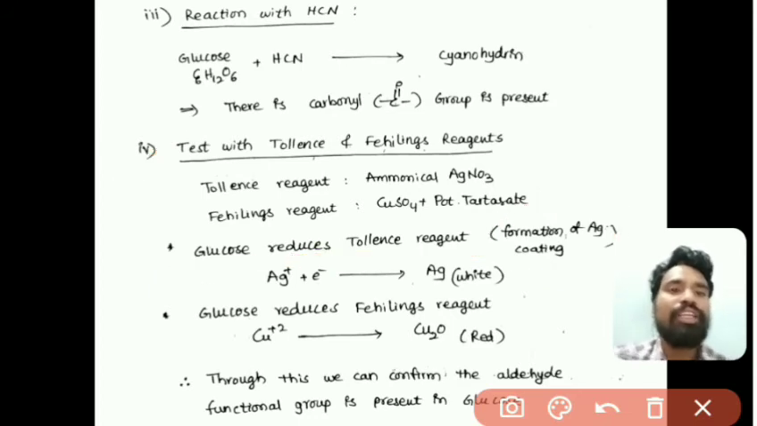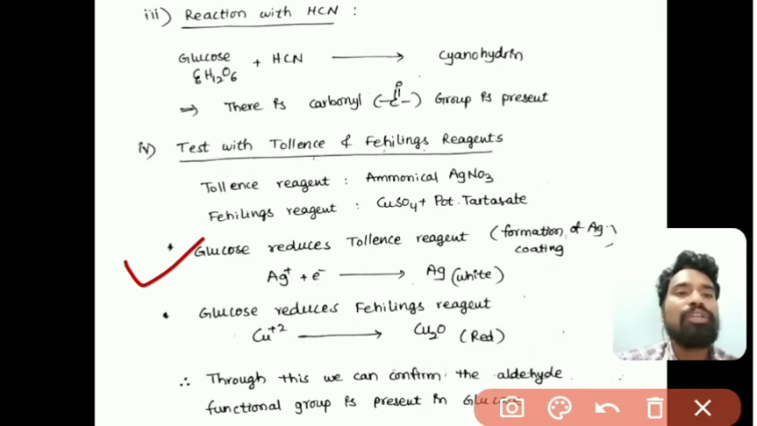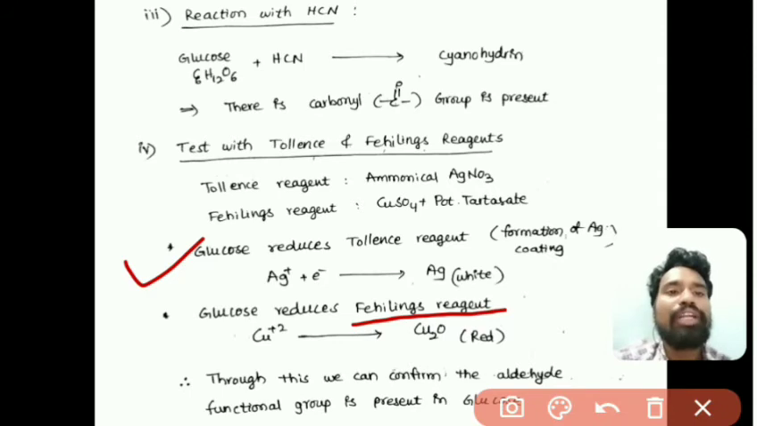So this is indicating that glucose is reducing Tollens reagent. It means glucose has an aldehyde functional group, right? And when we add Fehling's reagent to the glucose solution, that Fehling's reagent is also reduced, right? So this is also an indication of the presence of an aldehyde functional group.